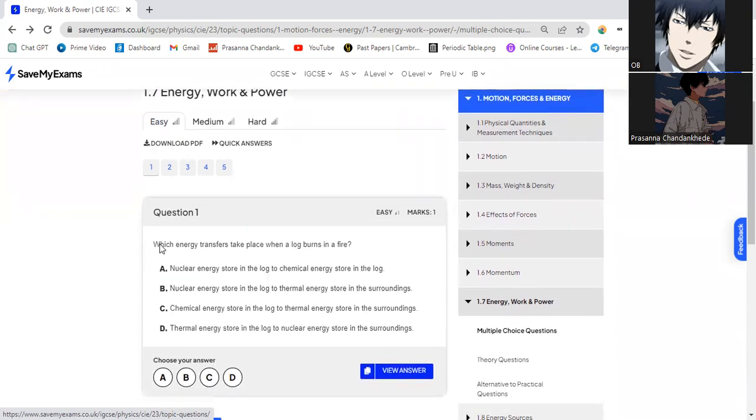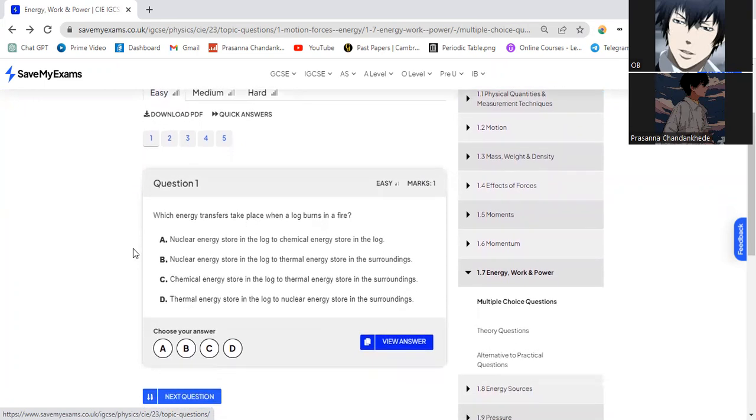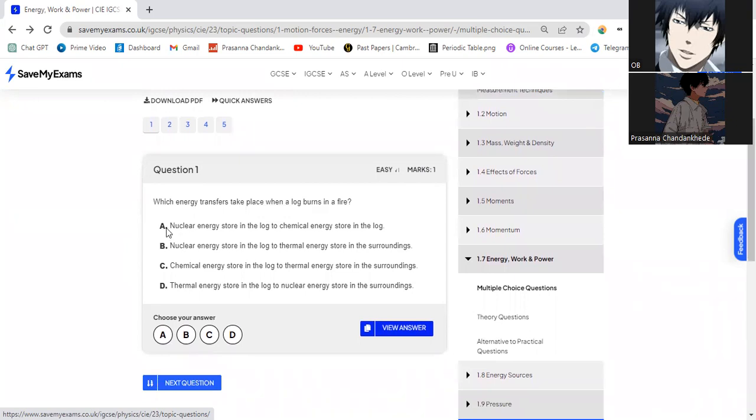Question 1. Which energy transfers take place when a log burns in a fire? Nuclear energy stored in the log to chemical energy stored in the log. Nuclear energy stored in the log to thermal energy in the surroundings. Chemical energy stored in the log to thermal energy in the surroundings. Thermal energy stored in the log to nuclear.